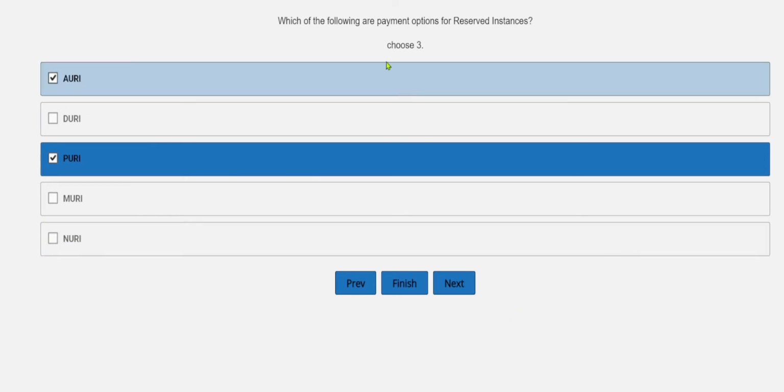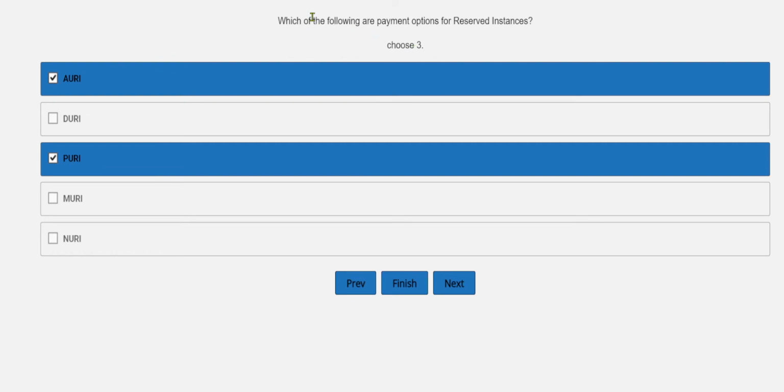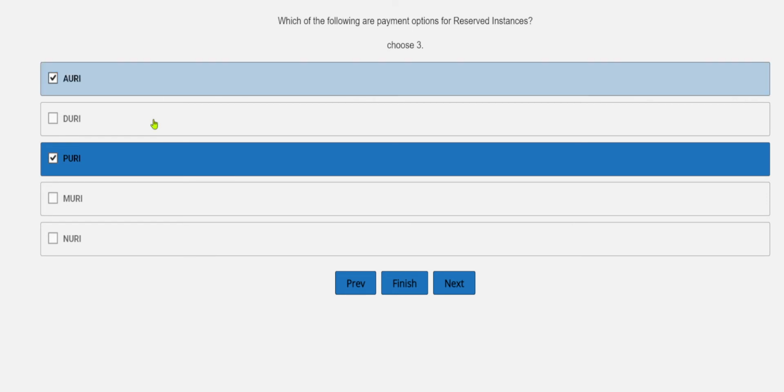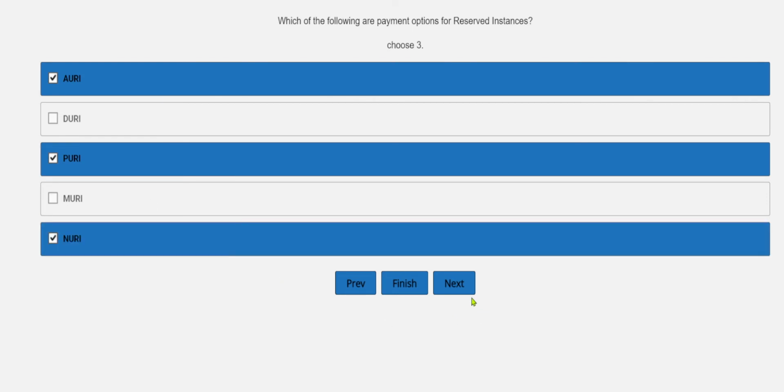Okay, this one is choose three. Which of the following are payment options for reserved instances? All upfront, partial upfront, and another one is no upfront. Okay, all right then.